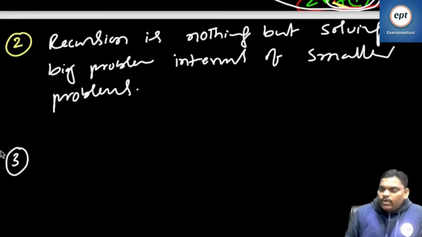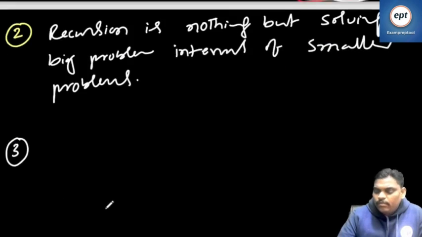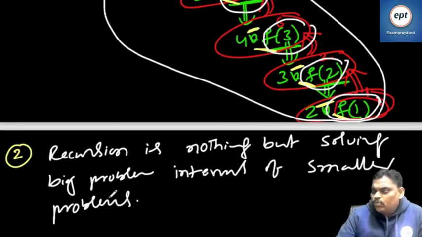Definition is over. From today onwards, if anyone asks you what is recursion, say the second point. Recursion is nothing but solving a bigger problem in terms of a smaller problem. If you say the first definition, nothing special. Say the second one, and they will ask you, can you explain?